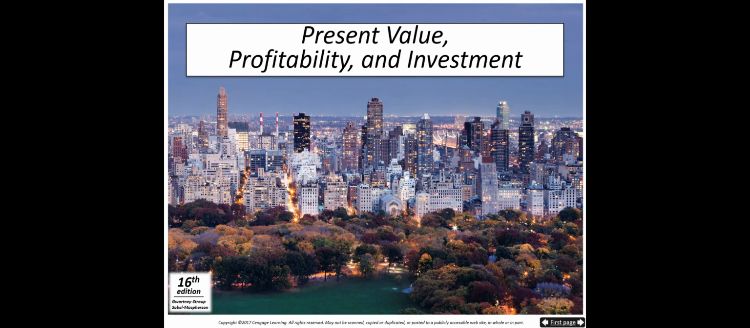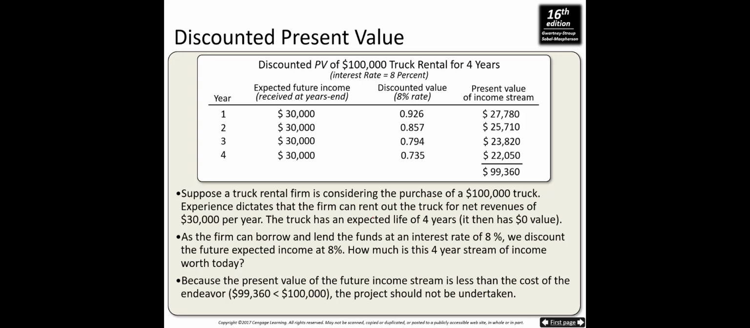The next topic we talk about today is present value, profitability, and investment. Now here, in this section of the course, we learn how to make a decision on an investment project. So we are going to make a decision on whether to undertake the investment project or not. You remember when we make decisions in economics, we compare benefits and costs. For an investment project, benefits are in the future, costs are today. So we can't make a comparison between apples and oranges. Benefits are in the future, costs are present value.